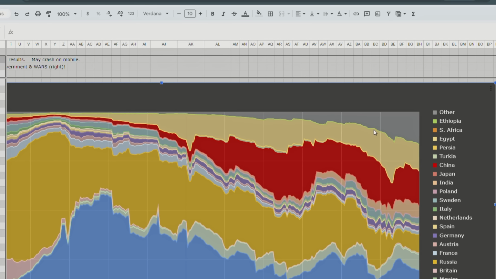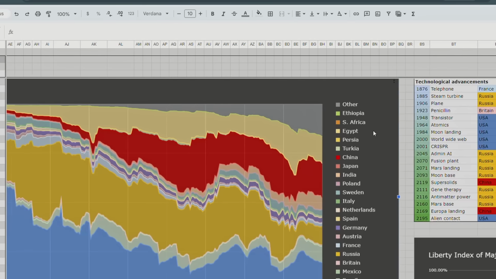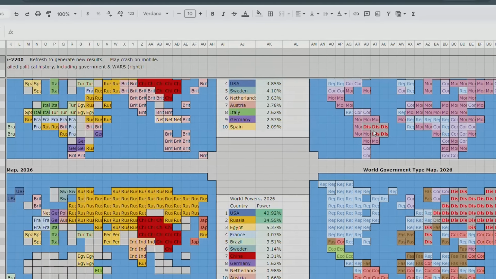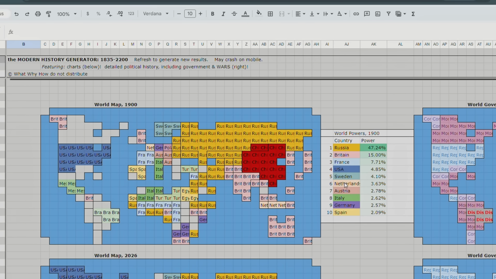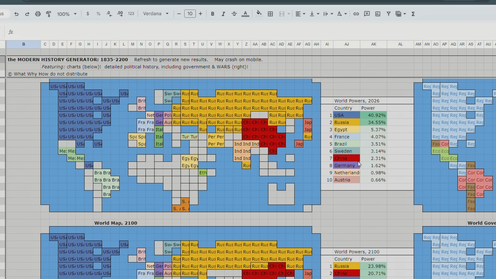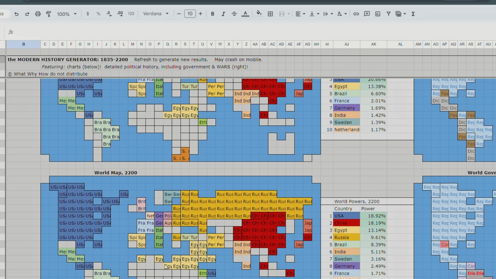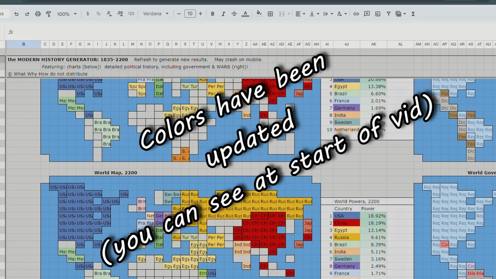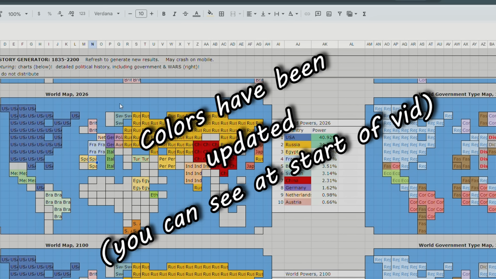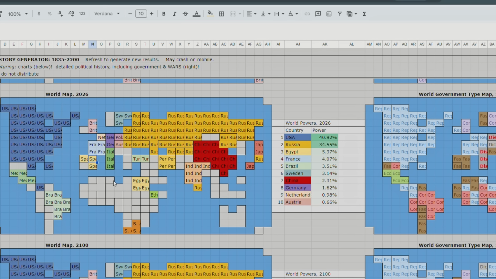This is going to be Egypt, probably. Let's scroll over here. Let's scroll down. Oh, it might be the Netherlands. Oh no, Egypt. I was right. I should probably update the colors because Egypt and Spain look so close together. Spain, I think, is more like a kind of warm, reddish orange, right? Not necessarily this faded yellow color.